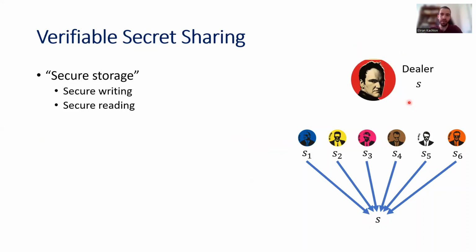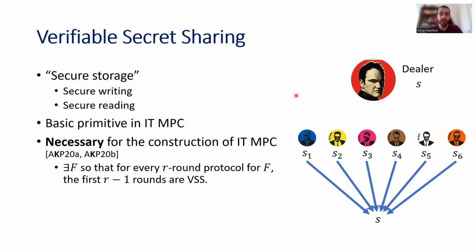Good, so this is verifiable secret sharing, this is the definition. And verifiable secret sharing is a basic primitive in information theoretic MPC because it consists only of secure storage. Right? There is no computation, we do not manipulate the secret S. And you can formalize this intuition and prove that verifiable secret sharing is actually necessary for the construction of information theoretic MPC. So, and this appears in the previous work again with Ben and Arpita, in which we prove that